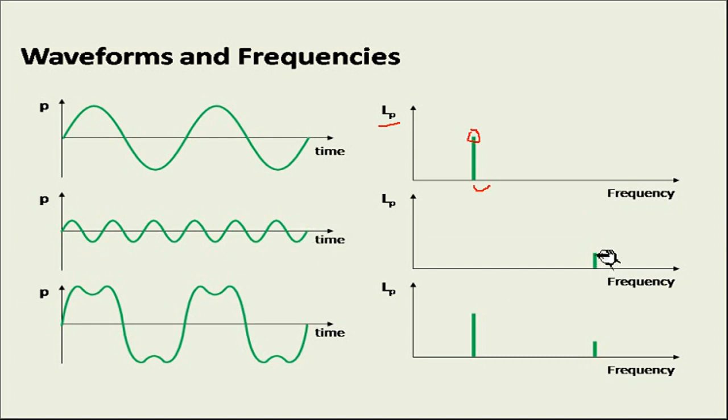So here you can see that this is the higher frequency compared to this frequency. So this depends on the time. It means that for completing one cycle, if your time period is less, then the frequency is high. So this is the time period for this. Okay, this is less, and in this case the time period is high, so the frequency is low. So this is the time period. So it is high time period, low frequency; low time period, high frequency.